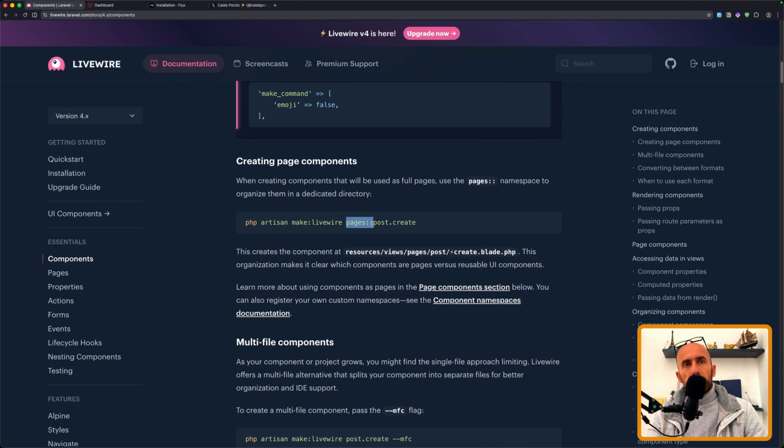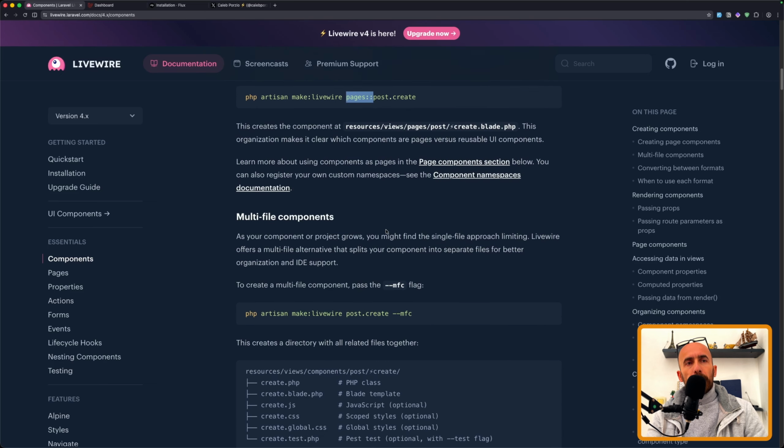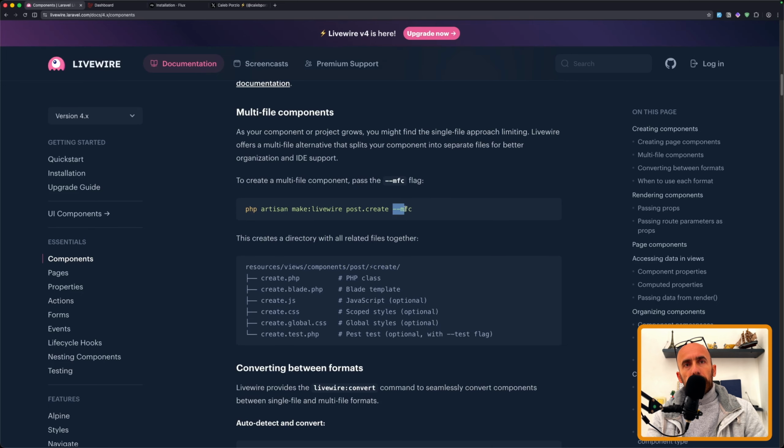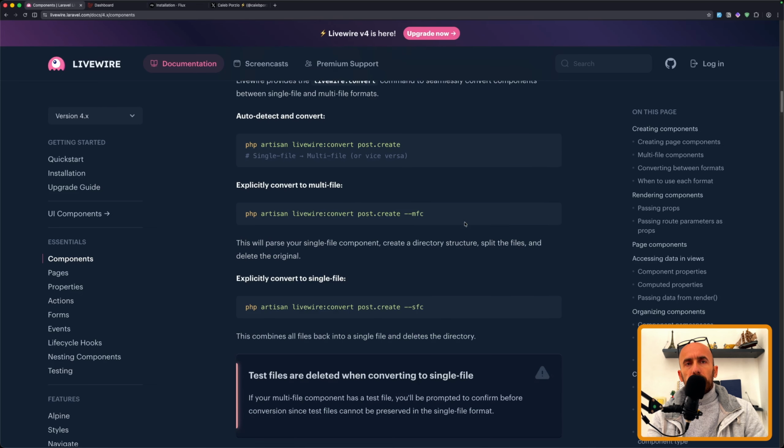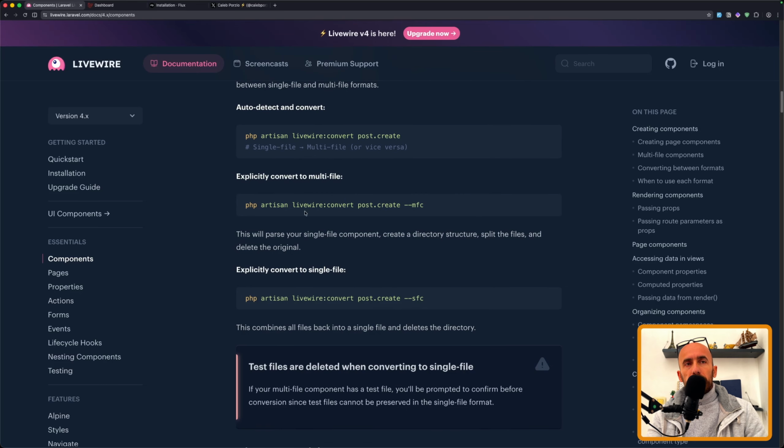create pages, yeah, with pages: or create -mfc for multi-file component. This is going to create inside the create directory the create PHP, which is a PHP class, a Blade template, JavaScript, which is optional, scoped style, global style, and also a test, optional with the test flag. Okay, and as I told you, you can also convert, so Livewire convert the name and then convert into multi-file component or single file component.